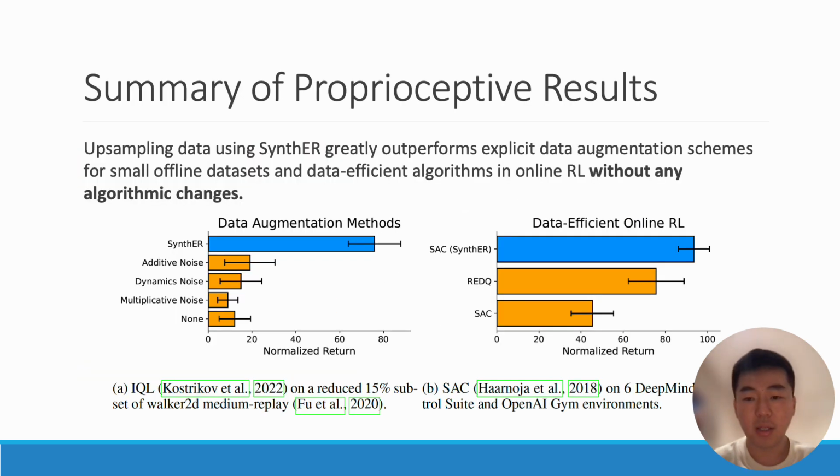We evaluate the generated data across settings in offline and online reinforcement learning and summarize the results here. In offline reinforcement learning, upsampling data using synthetic experience replay greatly outperforms explicit data augmentation approaches in reduced variance of the D4RL MuJoCo datasets. On the other hand, in online reinforcement learning, we find that training with synthetic data outperforms specially designed data-efficient algorithms, but crucially, with no algorithmic changes needed whatsoever. Furthermore, we also include experiments on pixel-based environments in the main paper.